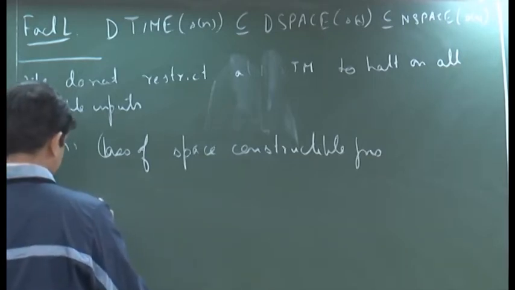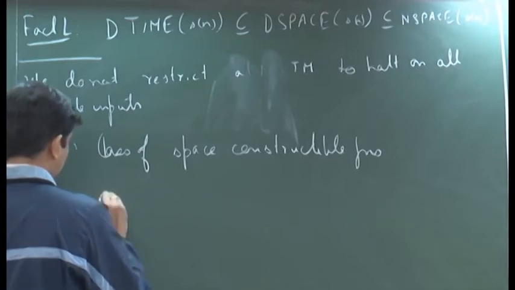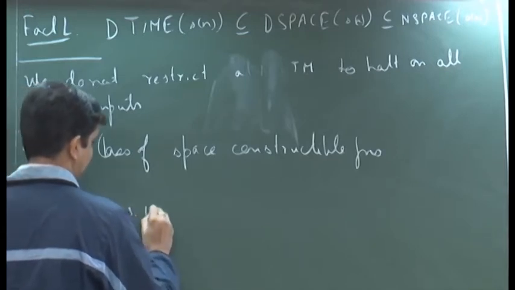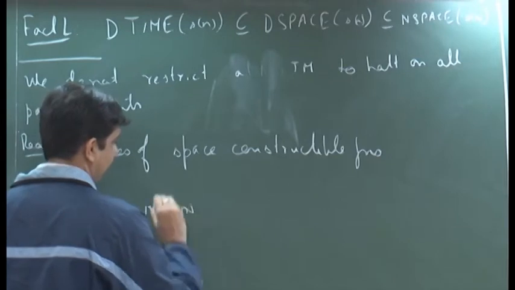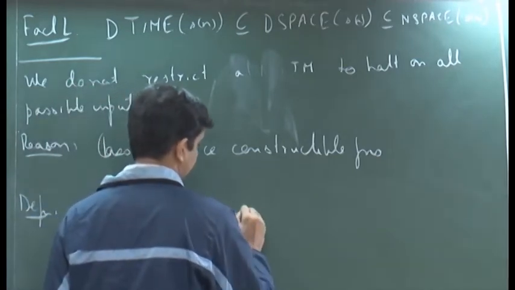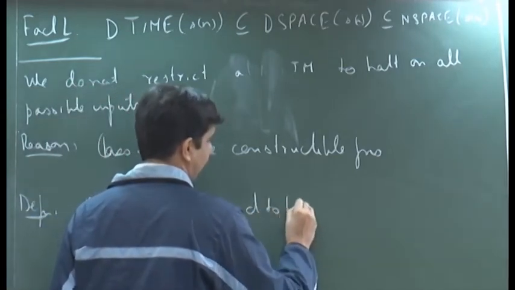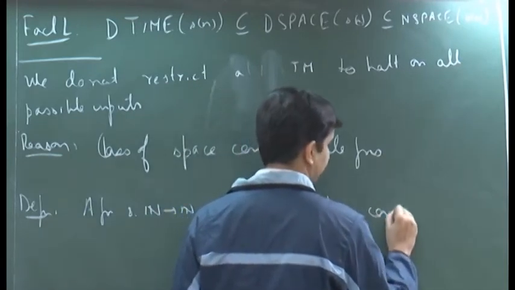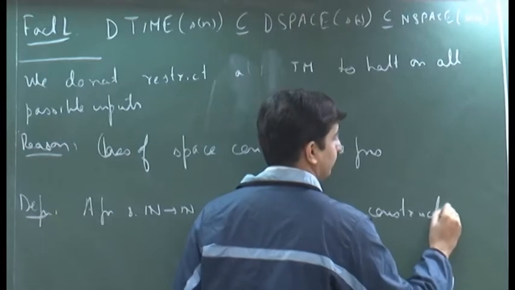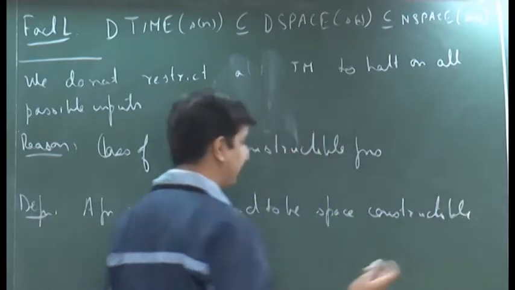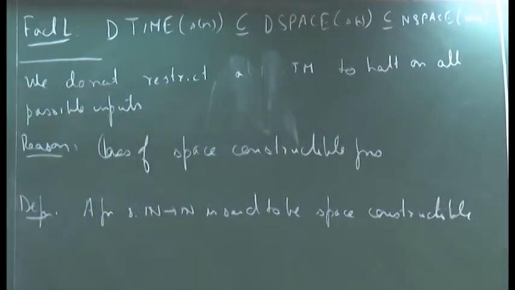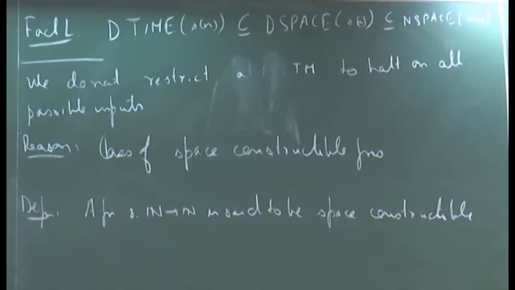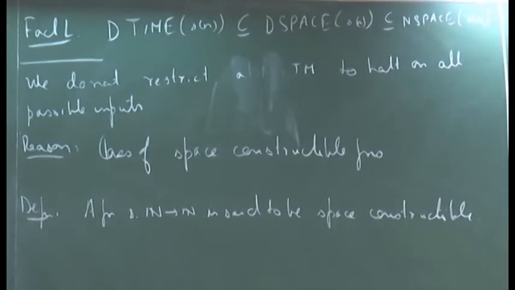So, a function s from N to N is said to be space constructible. I am just replicating the definition from time constructibility and only replacing time with space.